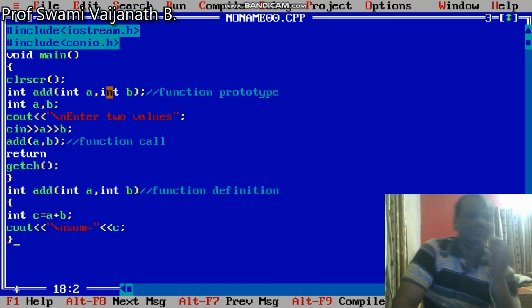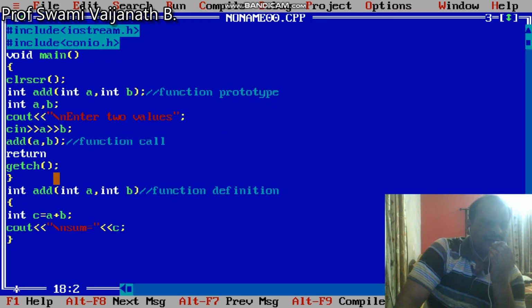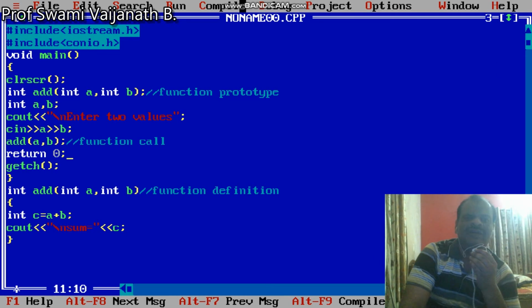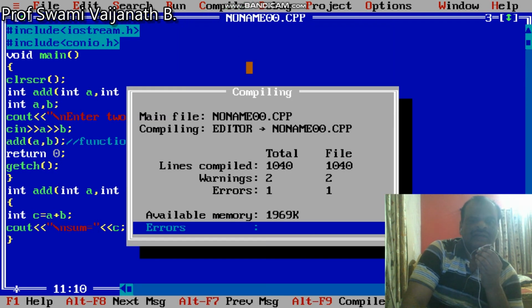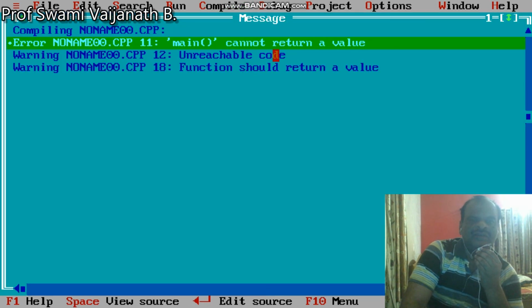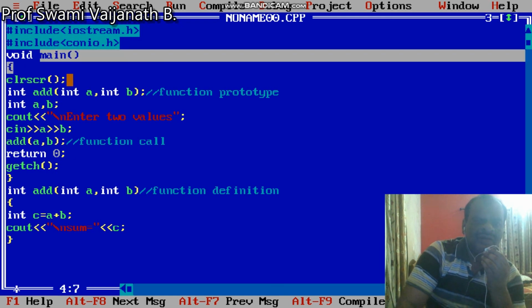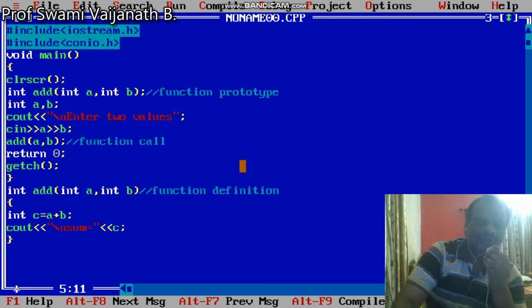Again the message says the main function cannot return a value, a function should have a return value. Whenever I give return 0, it is the same as void, so there is a situation to give this function return 0.